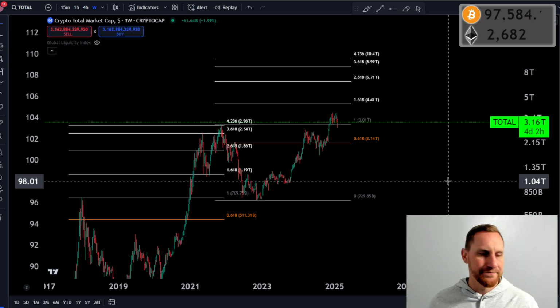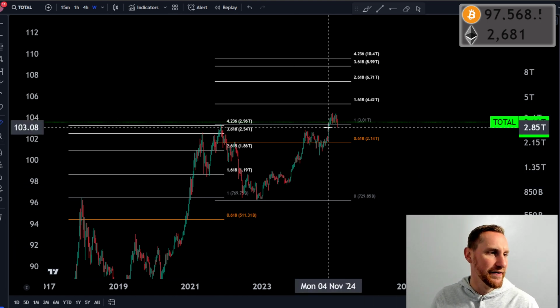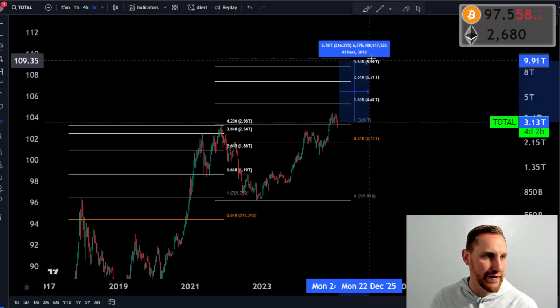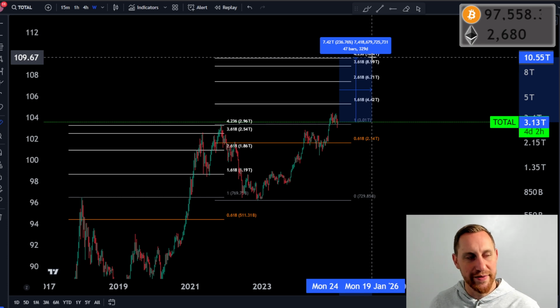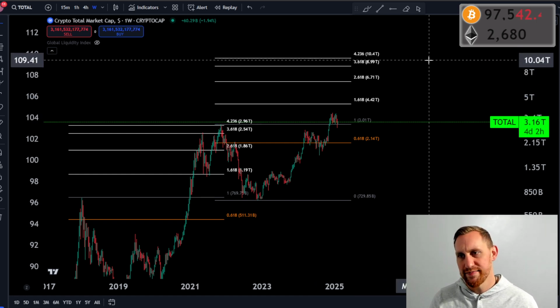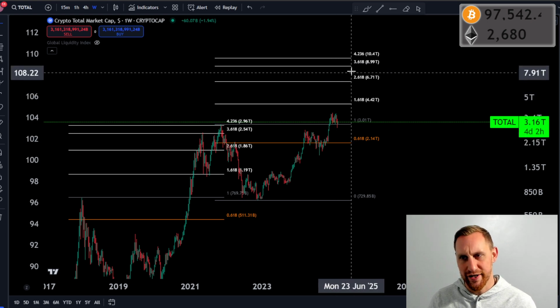But I think what we can do is, if we are 4-year cycle believers and we think the 4-year cycle is going to play out, you have to either one, ride Bitcoin, which should always be your biggest holding, always. Or if you're going to play the altcoin market, you have to be good at picking what altcoins are going to move up in a scenario where we go to the 1618 Fibonacci, or the 2618, 3618, and maybe even top out at the 4236 Fibonacci again at 10.55 trillion. You have to be good at picking the altcoins. I don't think it's one of those things where you can just sit in any altcoin and expect to make a shitload of money if we're going to do something like this.